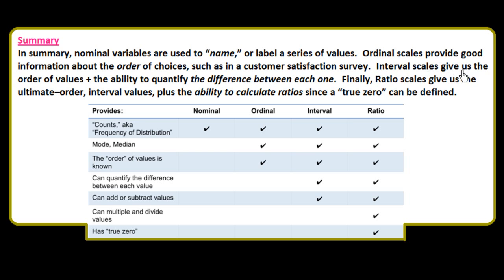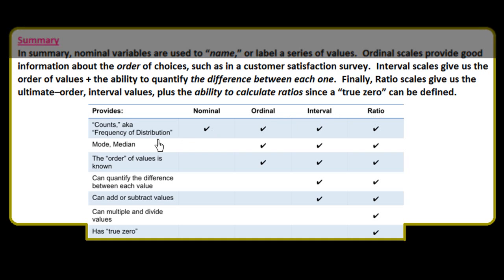Interval scales give us the order of values plus the ability to quantify the difference between each one. Finally, ratio scales give us the order, interval values, plus the ability to calculate ratios since a true 0 can be defined. So look here, we have nominal, ordinal, interval and ratio, the counts, the frequency distribution,